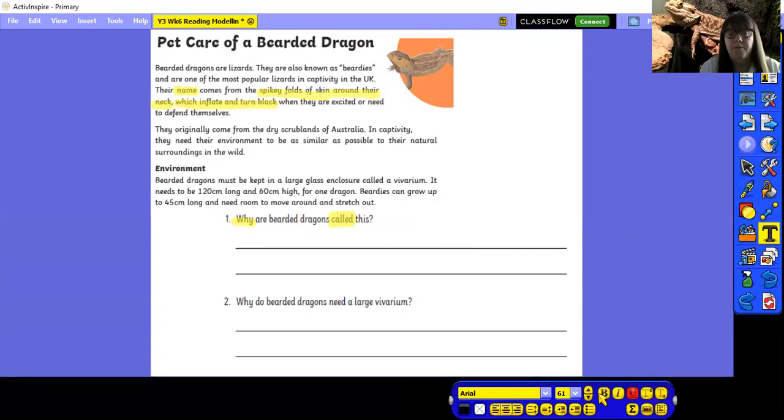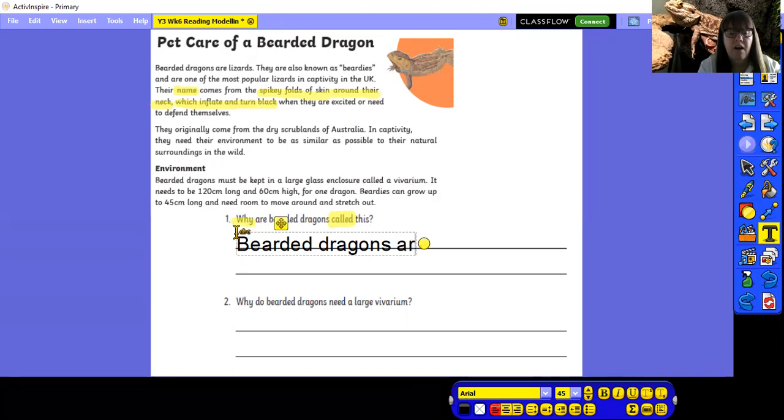Let's have a look. Okay, so why are bearded dragons called this? We're going to use the word name. Why are bearded dragons called this?